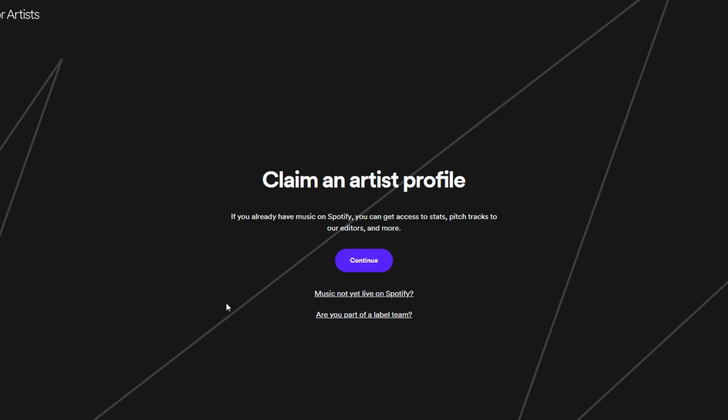You will see an option to claim an artist profile. Click on Continue. If your music is already on Spotify, click on Music, and if you don't have music, click on Music Not Yet Live on Spotify.